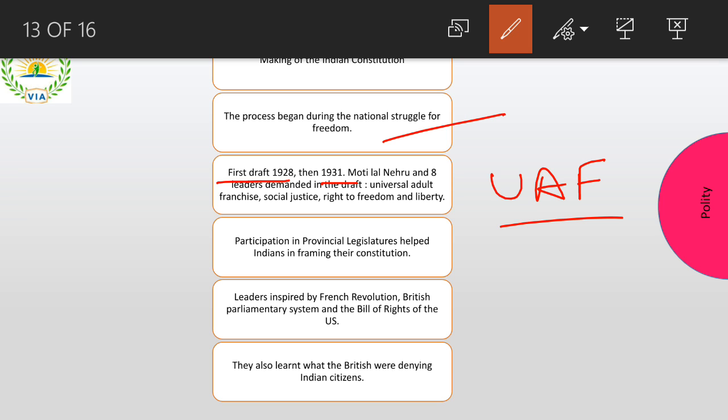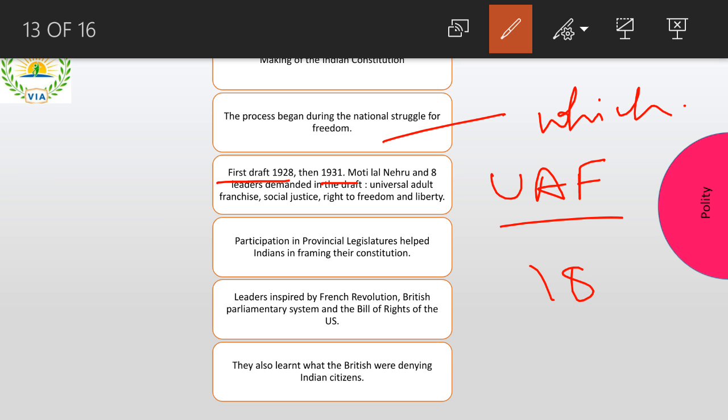If you are an adult, that is, if you have crossed the age of 18, then irrespective of whatever caste or gender you belong to, or wherever you come from, if you are an Indian, you are allowed to vote in India, right? So universal adult franchise means a person who is an adult has the right to vote. So try and answer which country started universal adult franchise.